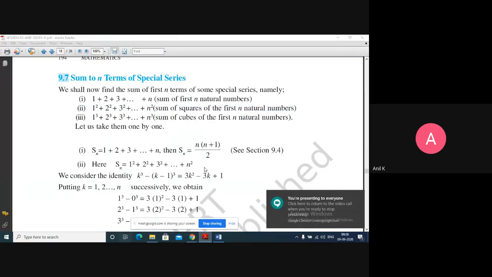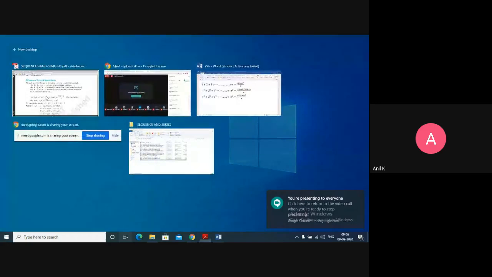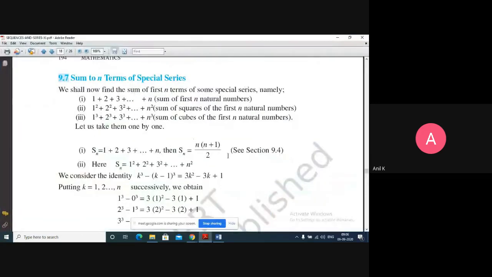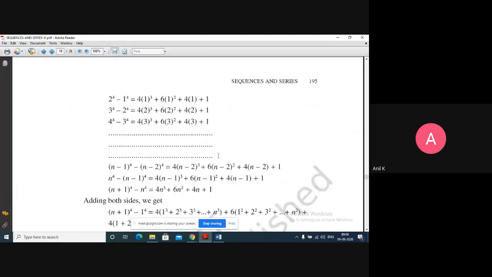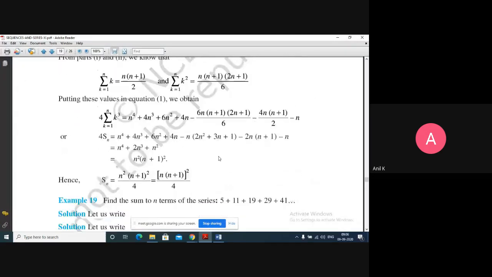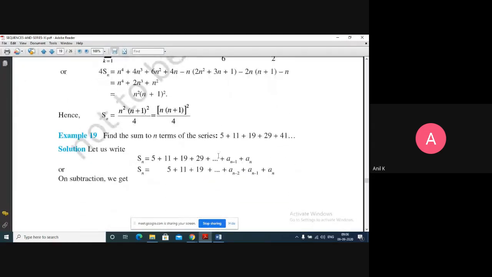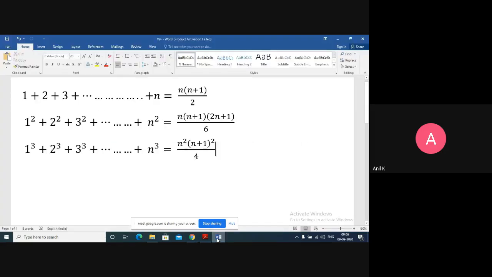Okay. So the derivation of these formulas, sorry, once we discuss mathematical induction at the end of the year, then we'll see how we derive these formulas. Now let me consider the examples. For example, here they have given: find the sum of n terms of the series 5 plus 11 plus 19 plus 29 plus 41 and so on. So let me take this example.